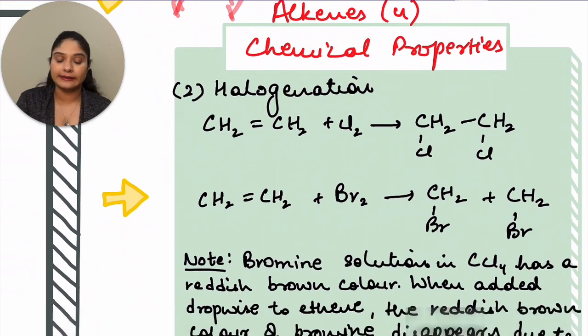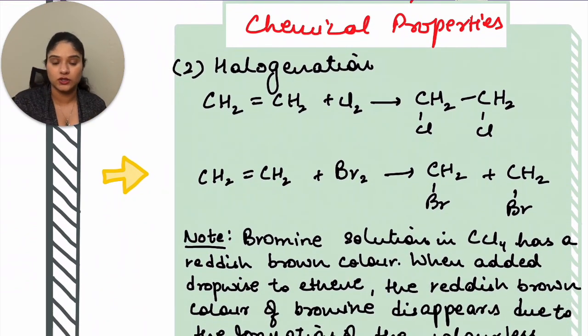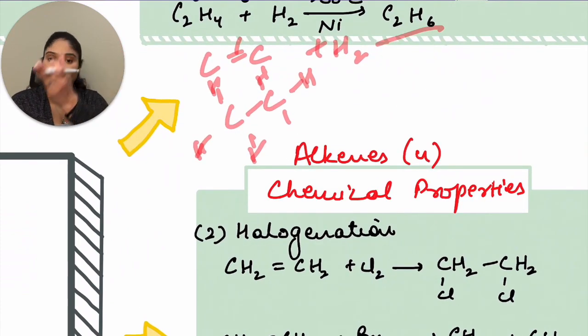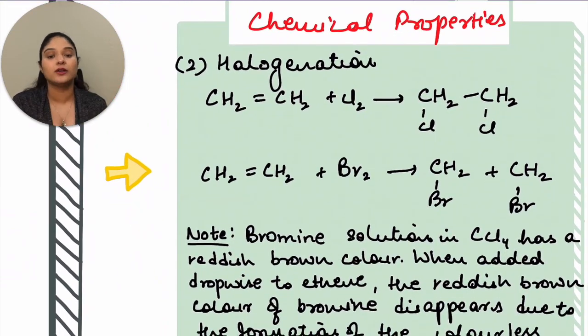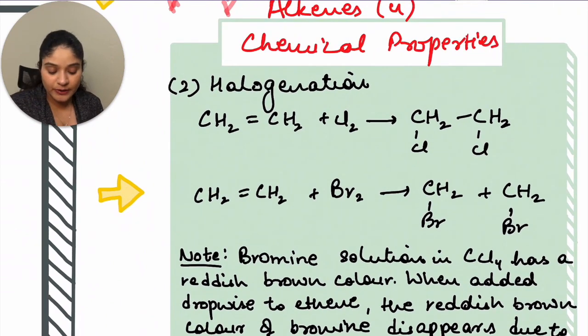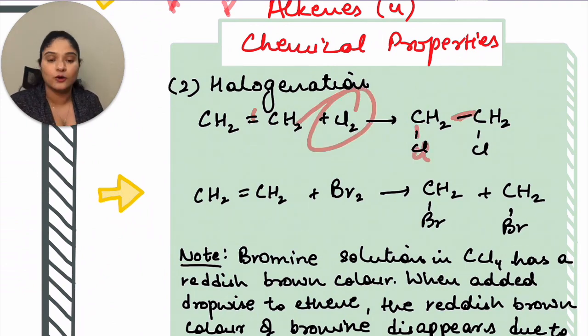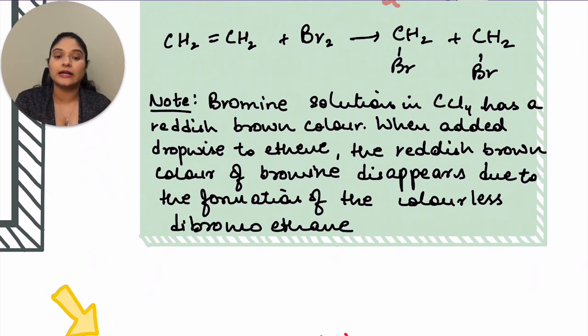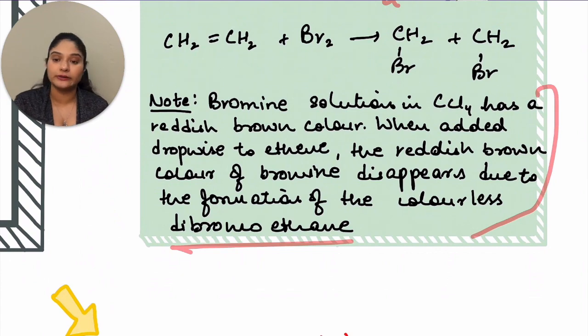Let's move ahead to alkenes chemical properties. Second one, that is halogenation. In hydrogenation you were adding hydrogen. In halogenation you are adding chlorine. One of the carbon bonds, the double bond, will break. You get a single bond, and the left out valency is satisfied with a halogen, that is chlorine. The note here is that bromine solution in CCl4 has a reddish brown color. When added dropwise to ethene, the reddish brown color of bromine disappears due to the formation of colorless dibromoethane. This information is important for multiple choice questions.